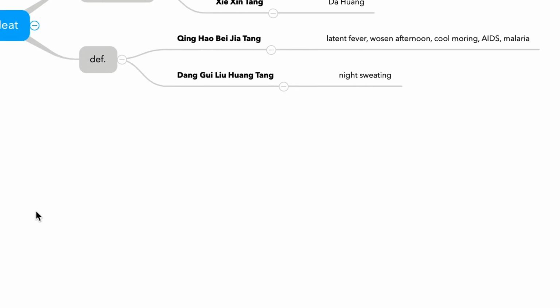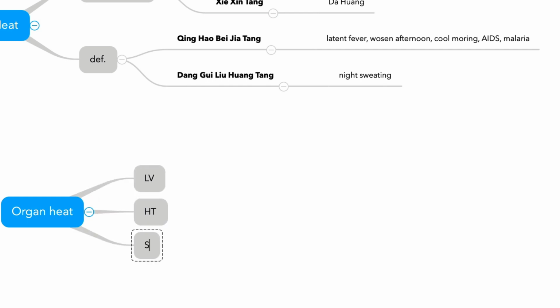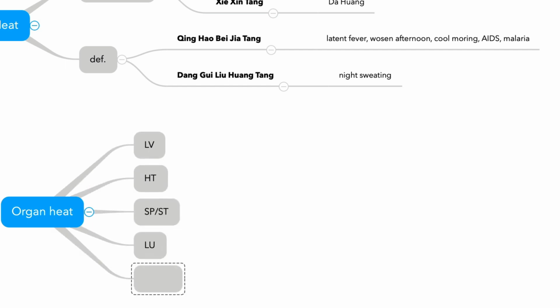And there are formulas for organ heat. So what kind of organs? Liver, heart, spleen, lung, kidney. Do they have a kidney excess heat? I don't think so.